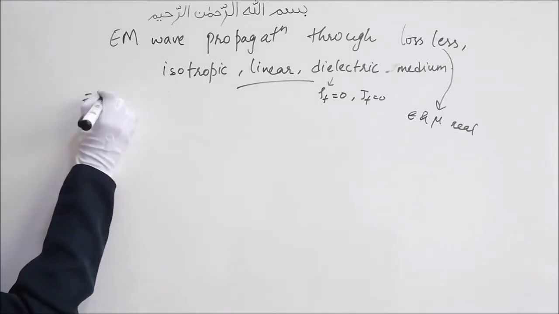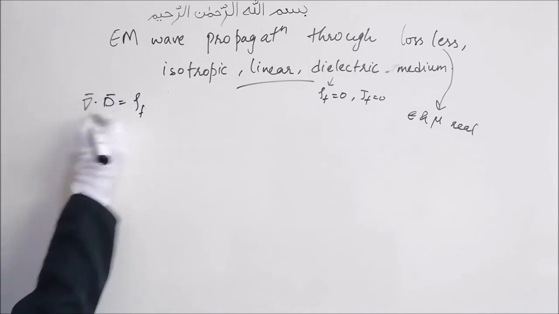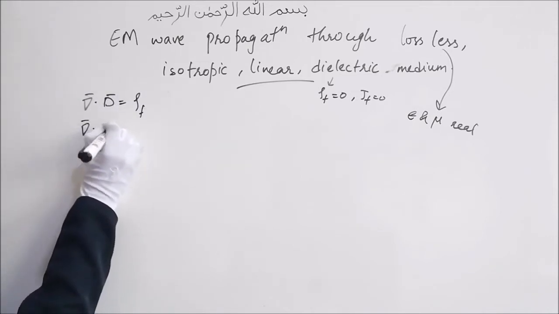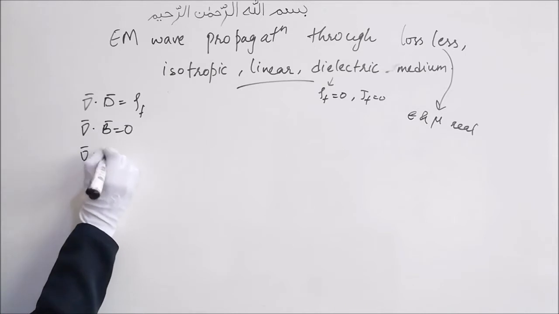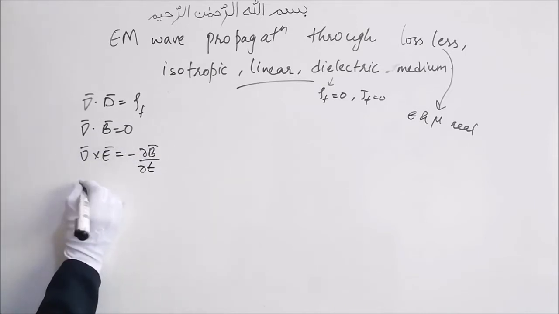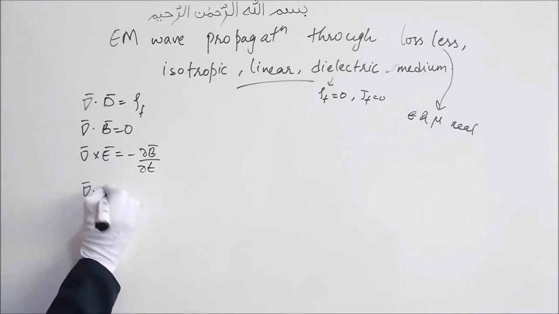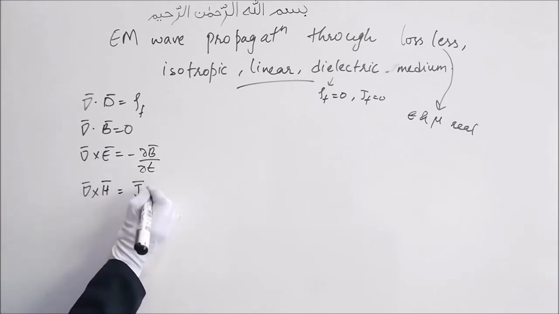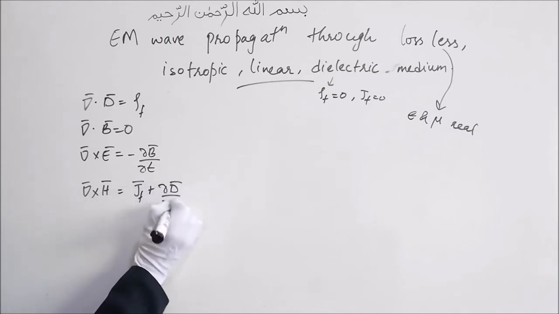So the Maxwell's equations are del bar dot D bar is equal to rho free, del bar dot B bar is equal to 0, del bar cross E bar is equal to minus del B bar by del t, and del bar cross H bar is equal to J free bar plus del D bar by del t.